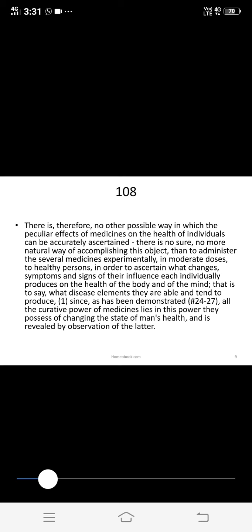So this is the aphorism regarding drug proving, which must be done on healthy human beings.